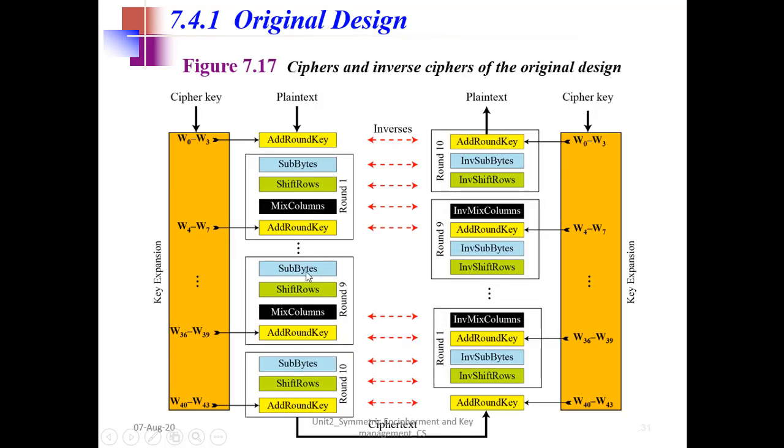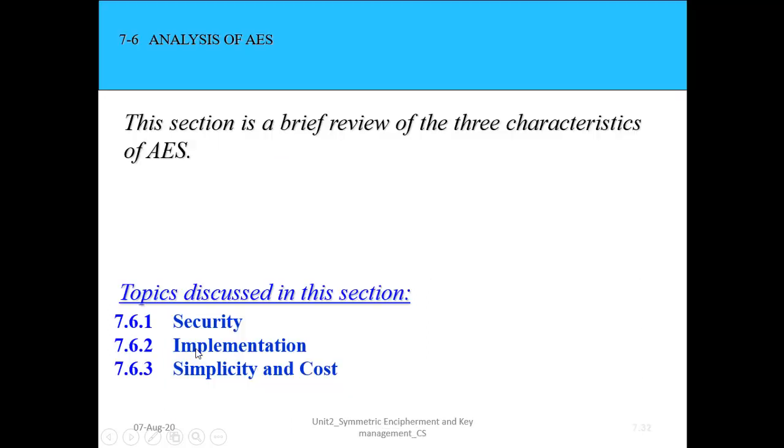Then again we'll have it like this for 10 rounds, for example, right? It can have 10, 12 and 14 rounds. So we have taken the example of 10 rounds. So it will give the ciphertext. Then again it is invertible. So the same things will be applied in the inverse manner. So again you observe, for the first round key while decryption we are using the last key, right? So that you have to remember. That one line you have to write.